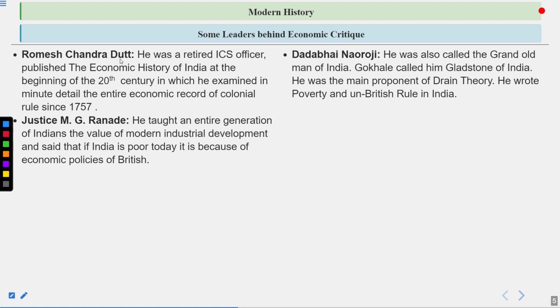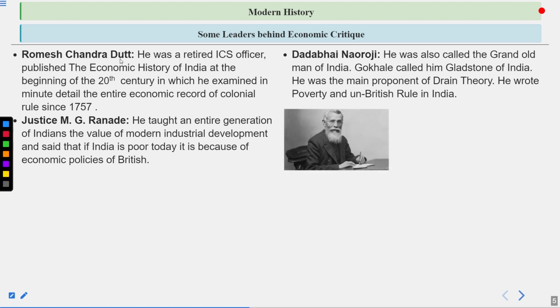And one more thing I would like to add, that apart from Jawaharlal Nehru, he was the one who became the president of the Indian National Congress the maximum number of times before independence. So do remember his name. So I hope all these names and their critics are clear to all of you. And these are the people who basically started the early time of the Indian National Congress.